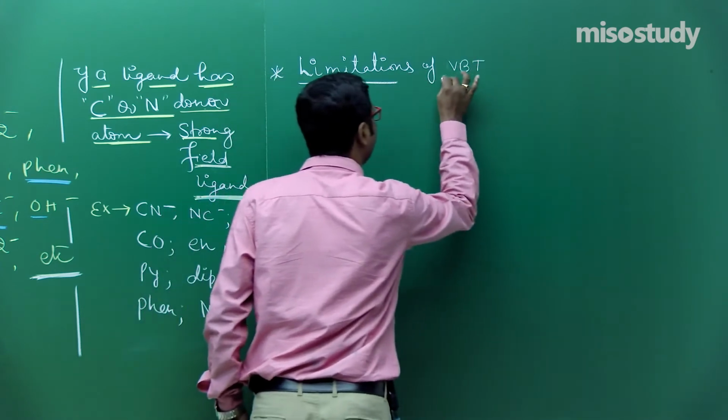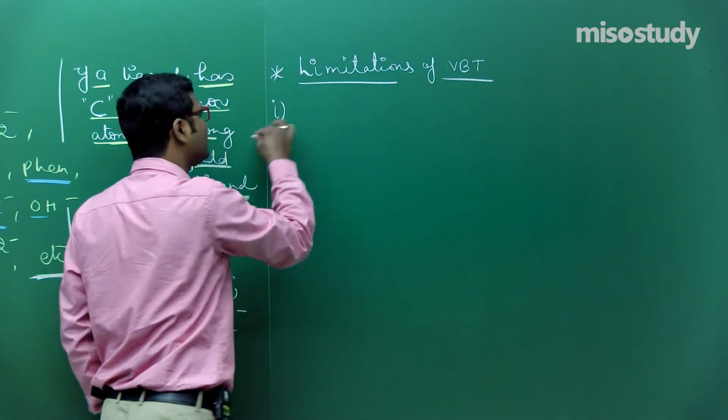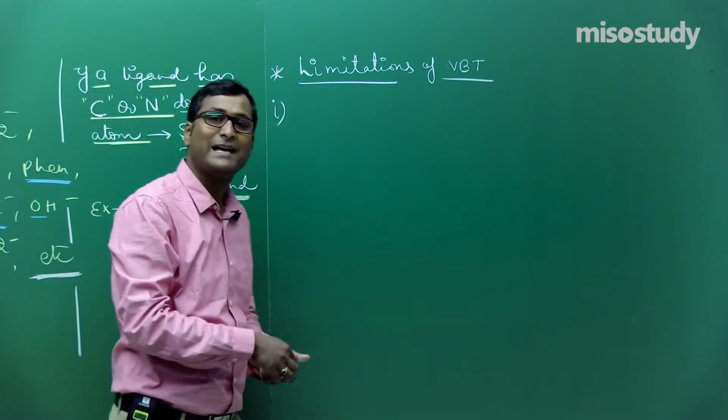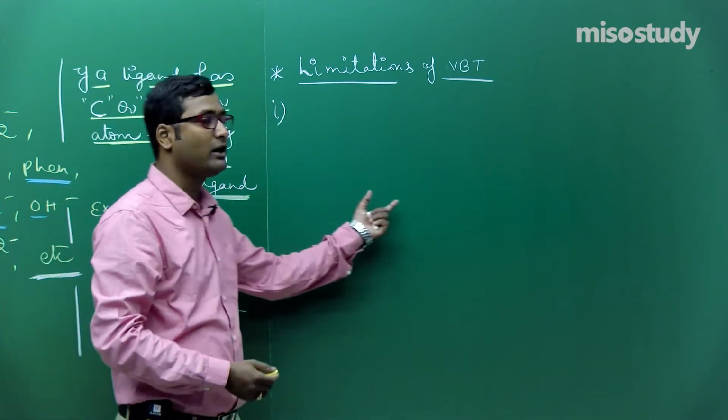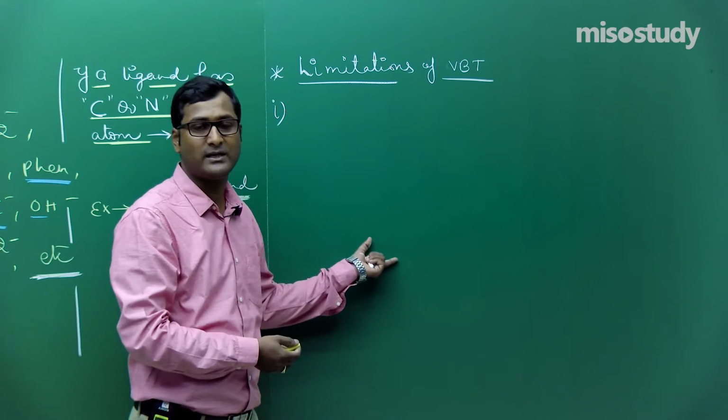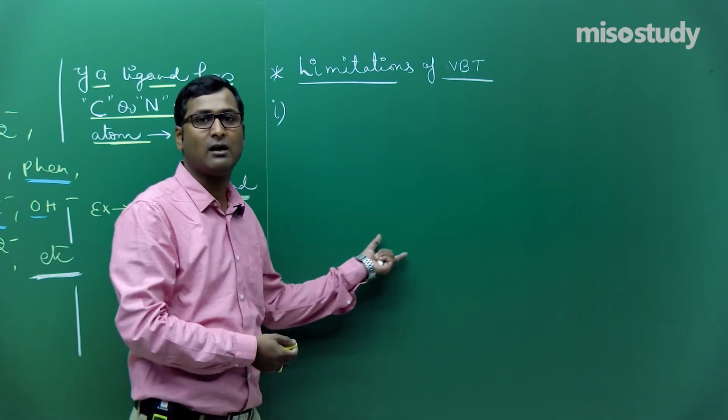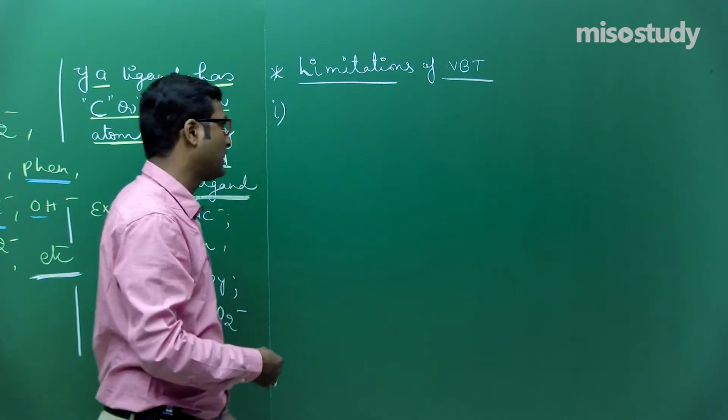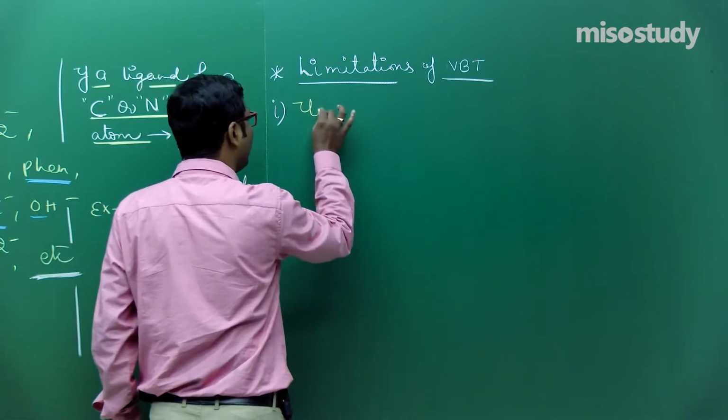First limitation, friend: this theory could not explain why certain coordination compounds are inner orbital complexes or certain compounds are outer orbital complexes.